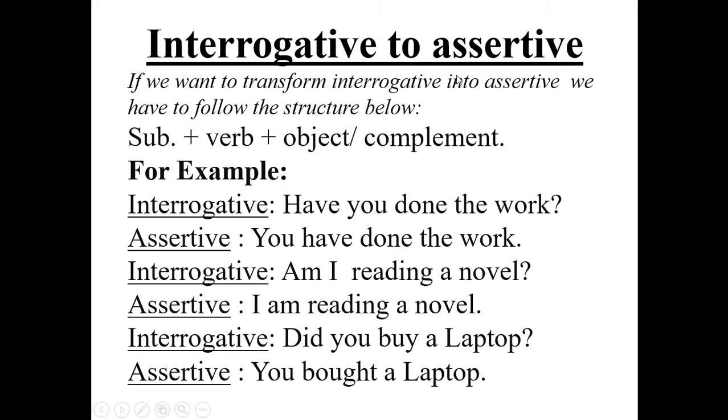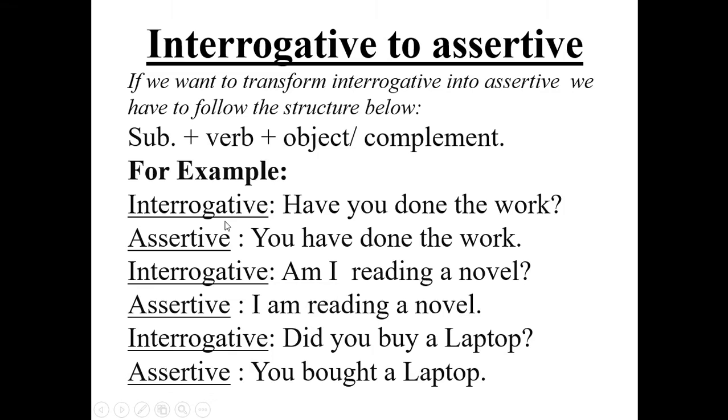Interrogative to assertive is just vice versa. If we want to transform interrogative into assertive, we have to follow the structure below. That is, subject, verb, object or complement, because we know the structure of an assertive sentence is very easy. Okay, so look at the example.